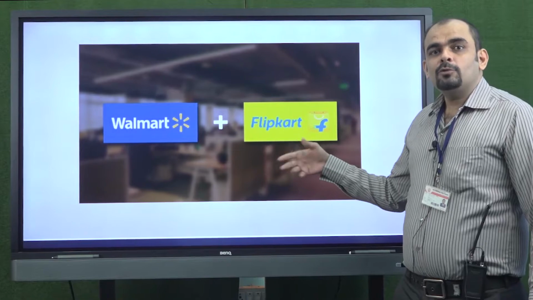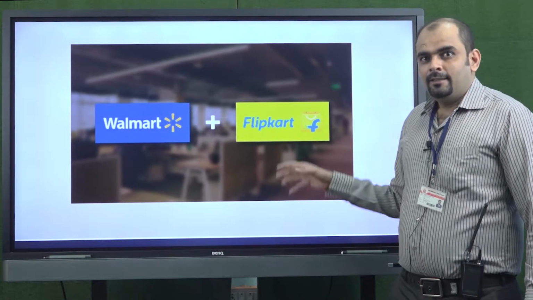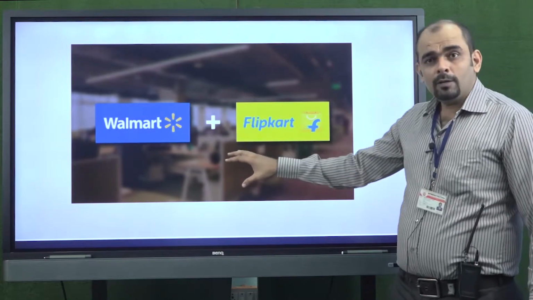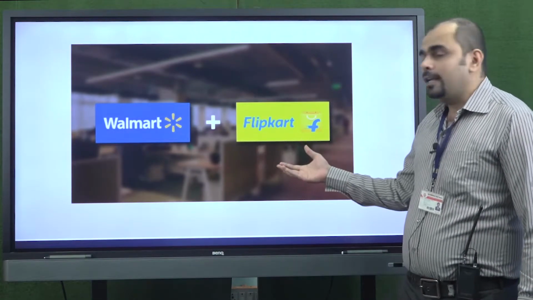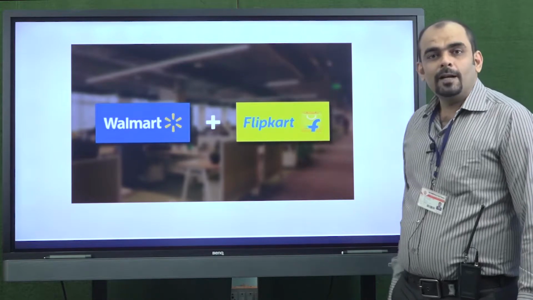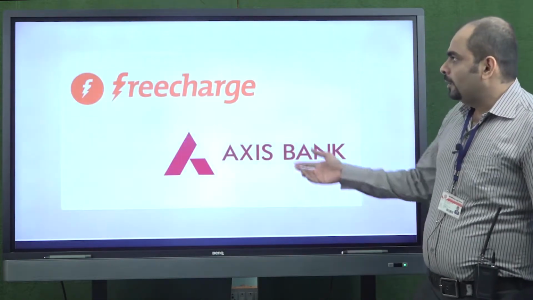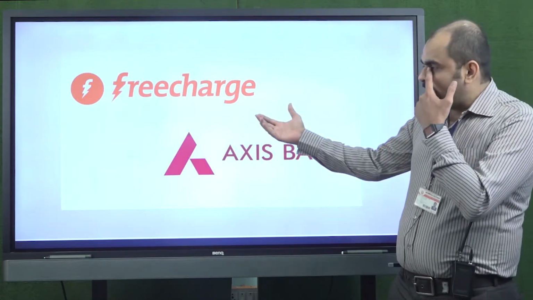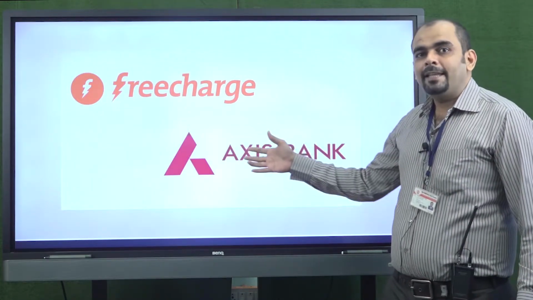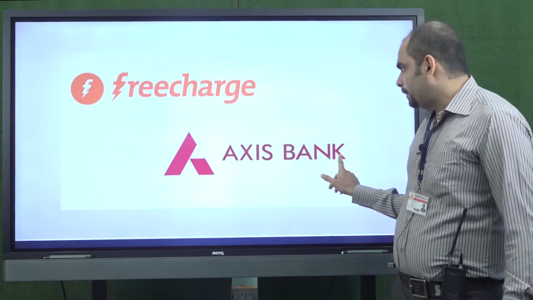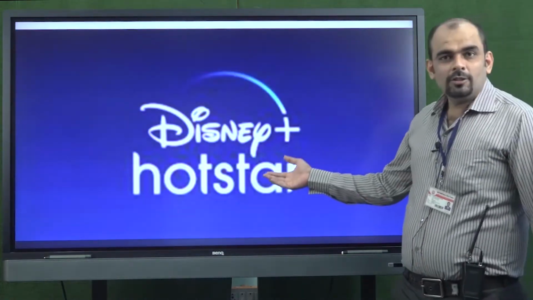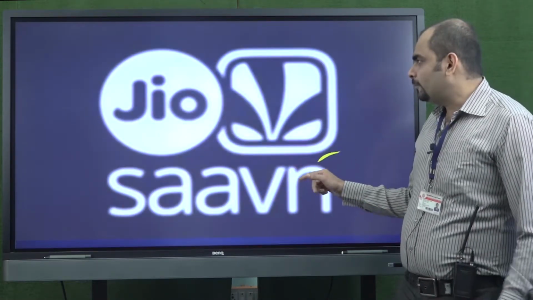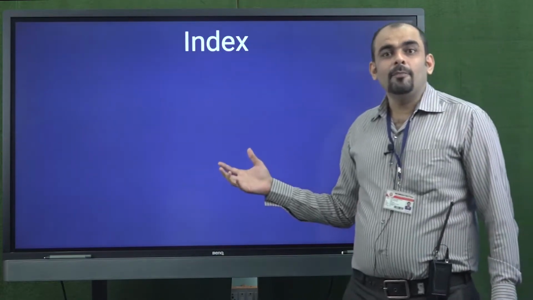When it comes to getting into a new market, amalgamation is also useful, wherein Walmart wanted to enter the Indian market and entered by taking over Flipkart's business. Another example is when Axis Bank took over Freecharge, the mobile wallet, so that banking can be done through this wallet. Disney Hotstar and Jio Saavn are some other examples of amalgamation.